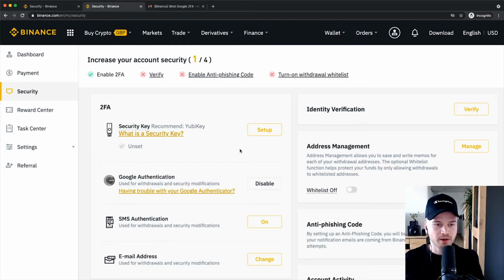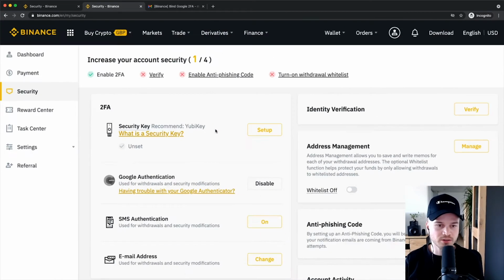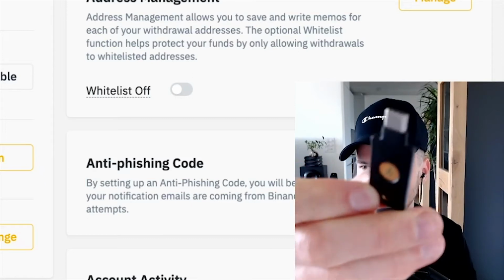Now, one more thing I want to mention about security is that if you even want to enhance your security further, you can get something that is called a YubiKey, which is like a hardware device that you have to put into the USB port of your computer, and you can only access your account when you have that device plugged into your computer. And I actually have one here. That's what I use to access all my cryptocurrency exchanges. This is what it looks like.